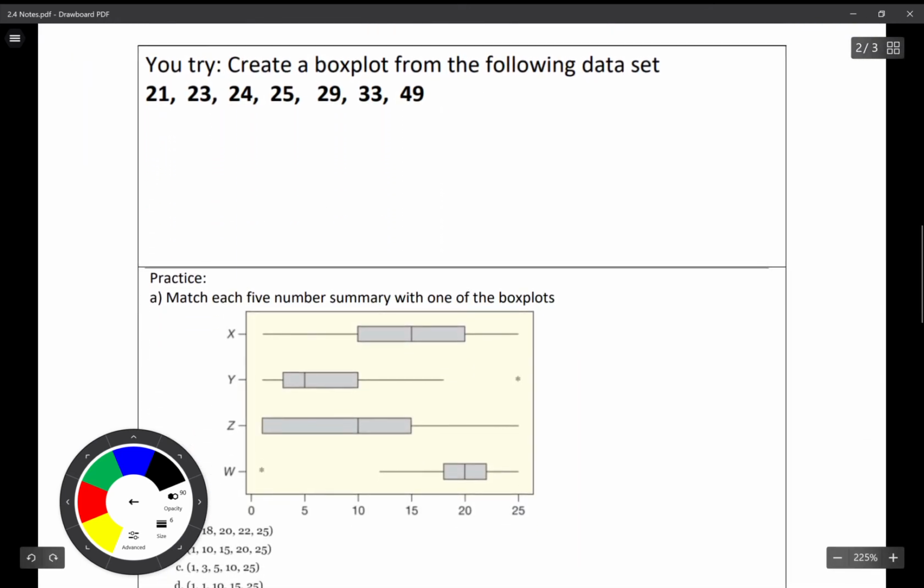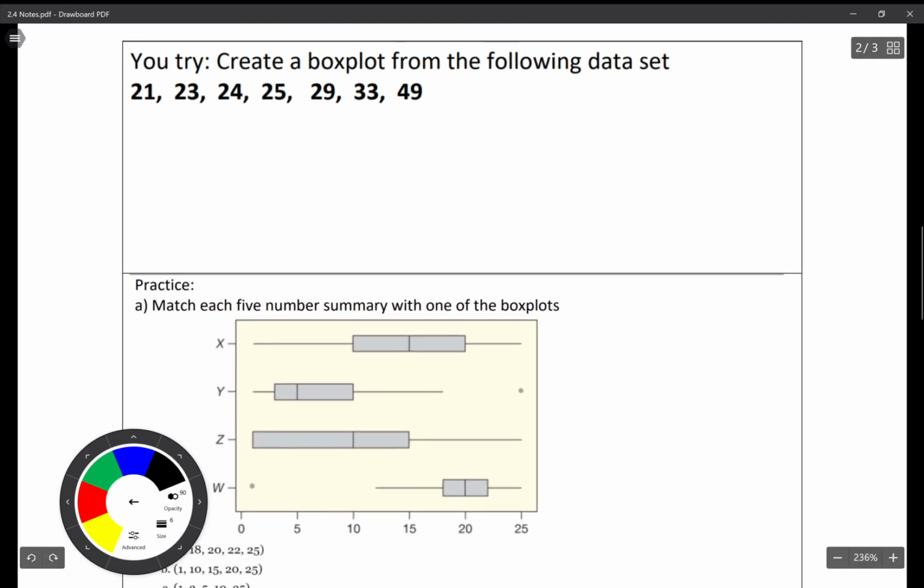All right, let's look at this. The first thing we want to do, read the instructions. Create a box plot from the following data set. No problem. Let's get our 5-number summary again. Our minimum. Our max, we know is going to be that. And you can do this, Q1 is going to be that. Our median is 25. See, that's right in the middle, right?